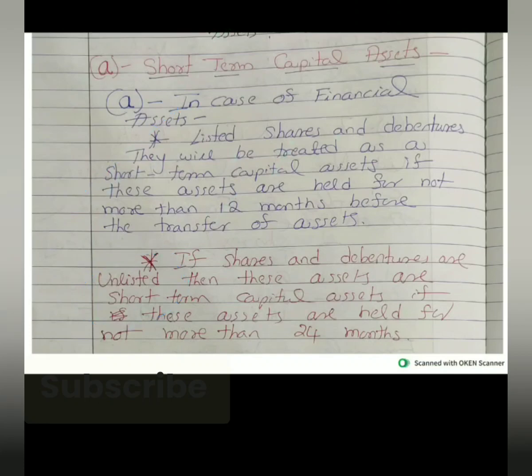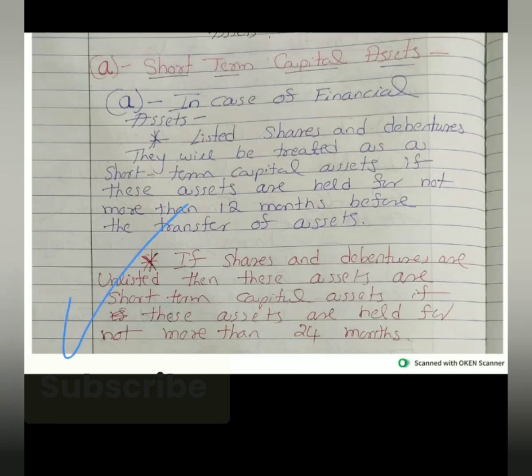Otherwise, they are treated as long-term capital assets. 12 ತಿಂಗಳಿಗಿಂತ less ಇದ್ರೆ short-term capital asset. 12 ತಿಂಗಳಿಗಿಂತ more ಇದ್ರೆ that listed share and debenture is a long-term capital asset.